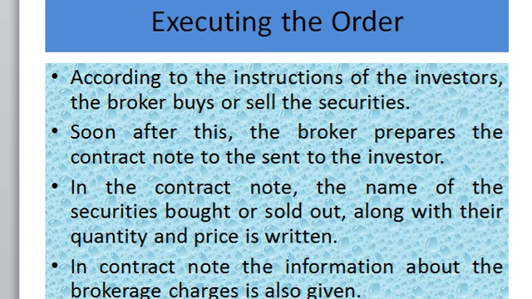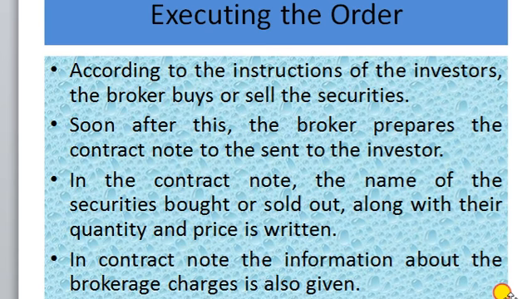Now, executing order. According to the instructions of the investor, the broker buys or sells the security. Soon after this, the broker prepares the contract note to be sent to the investor. In the contract note, the name of the security bought or sold, along with its quantity and price, is written. In the contract note, information about the brokerage charges is also given.